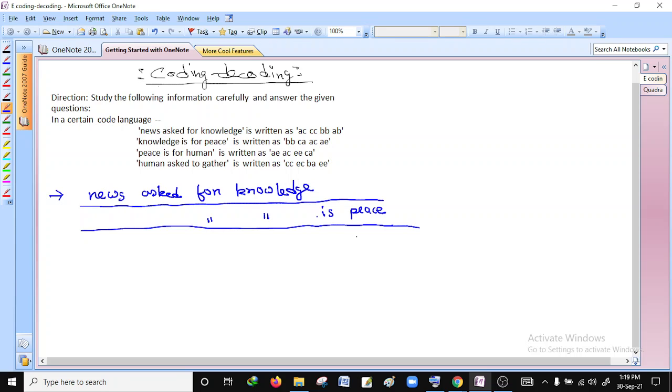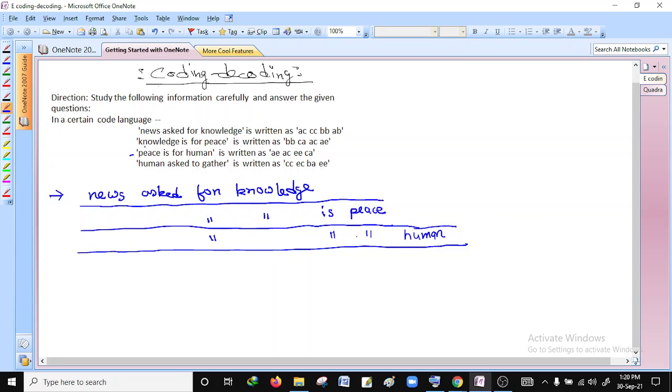So next is peace. In the next sentence, here you can see the first word is peace. Already peace is here, so you give the common sign here. Next word is. Is again present, give the common sign. Next is for, again for is present, give the common sign. Next, the last word is human. Is there any human in the first line or in the second line? No. So that's why we will write the word human here. Human. Now to separate the sentence, just draw a line.